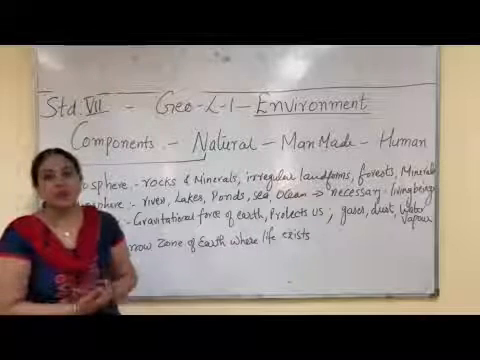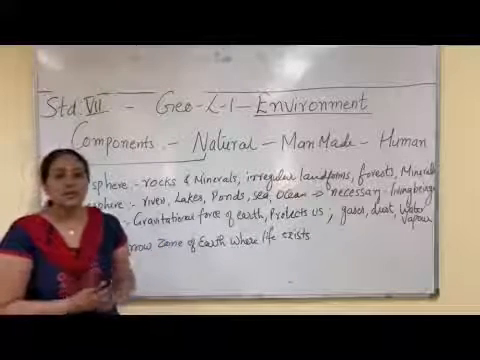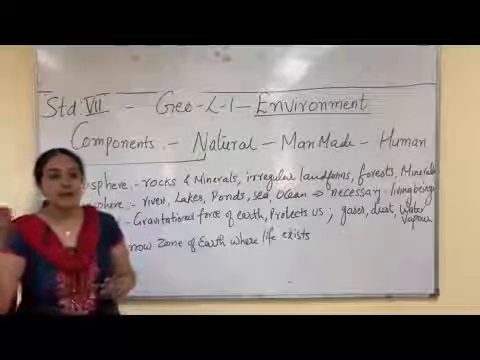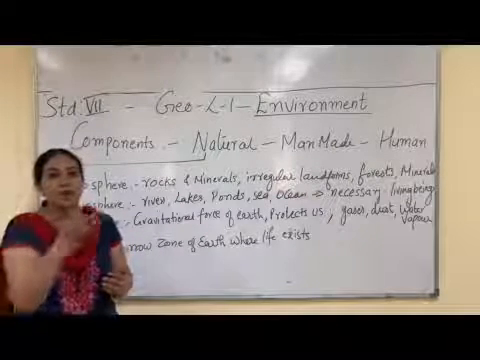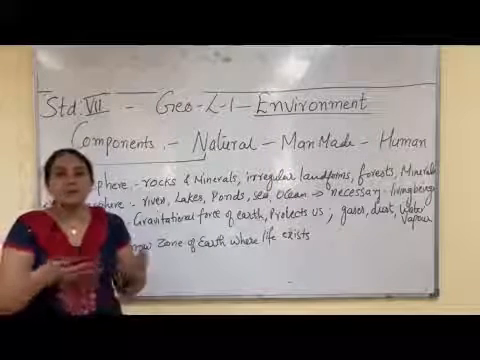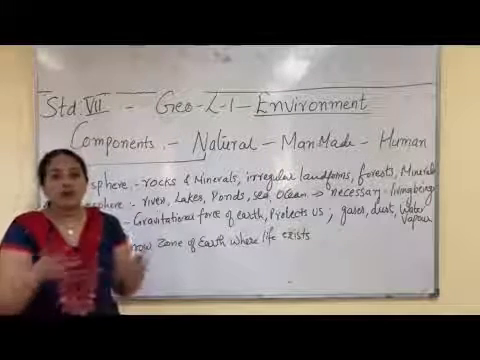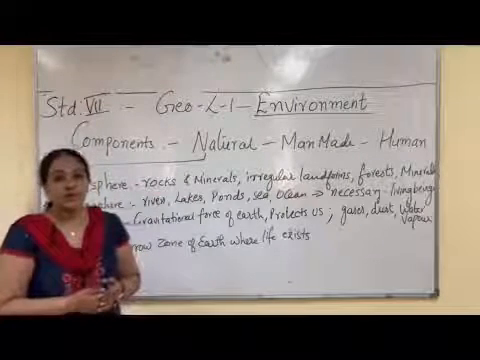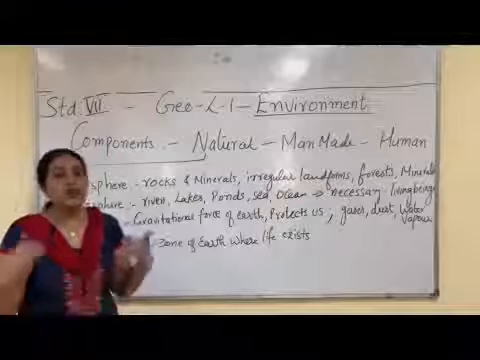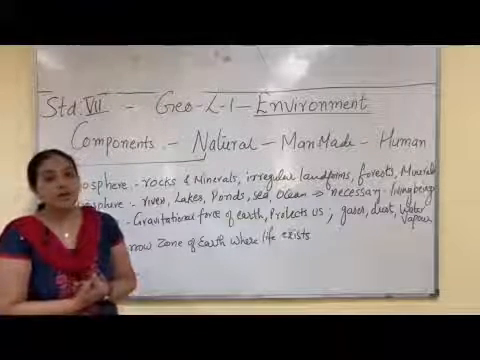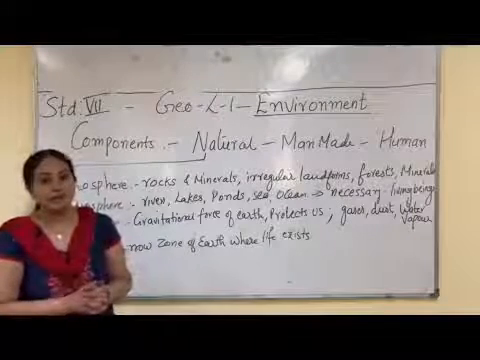the classroom environment. If I go outside the classroom, if I go to the ground, I can see plants, birds, roads, vehicles, parking areas. All these constitute the ground environment, or we can call it as school environment. So anything which we see around us, maybe living thing or non-living thing, constitute our environment.